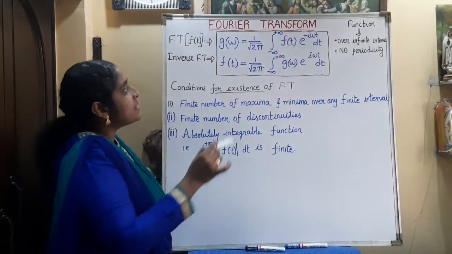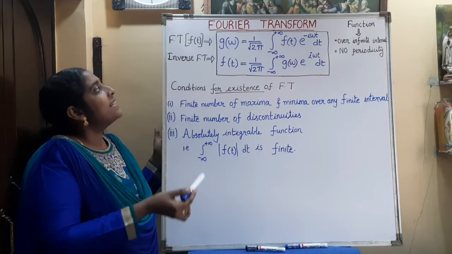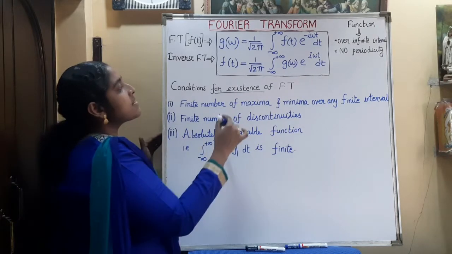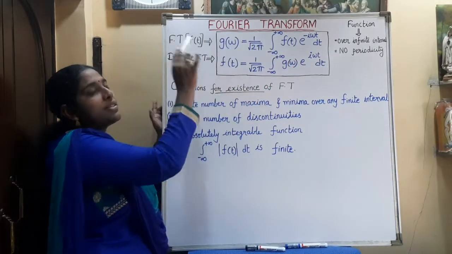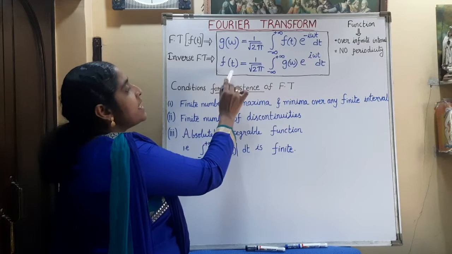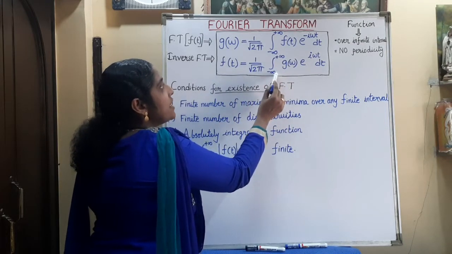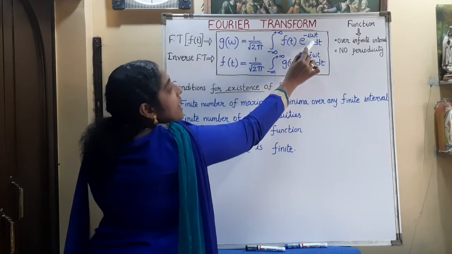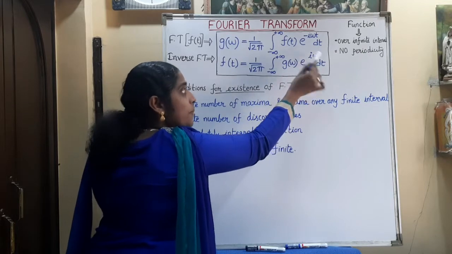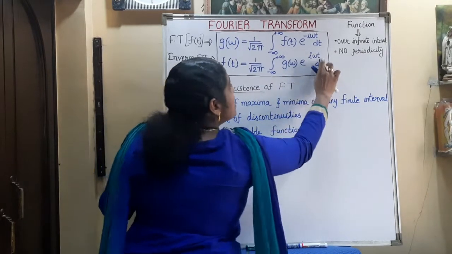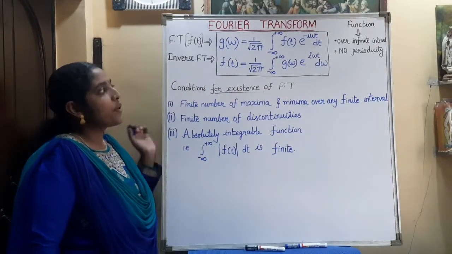Then, corresponding to this Fourier transform, there is an inverse too. What is that inverse transform? That is, from the frequency domain back to the time domain. f of t is equal to 1 by root 2 pi, integral from minus infinity to plus infinity, g of omega. It is e raised to minus i omega t in the Fourier transform. In the inverse it comes e raised to plus i omega t, and this is with respect to omega, d omega. Okay, this is known as the inverse Fourier transform.